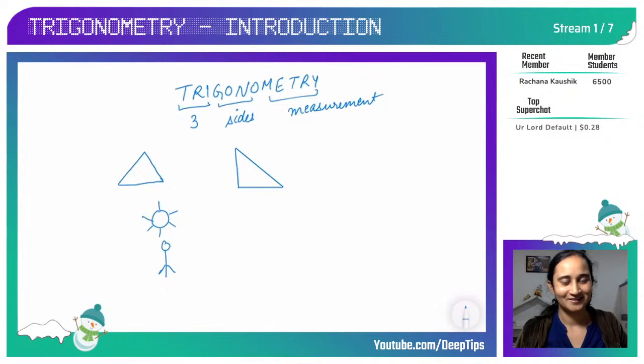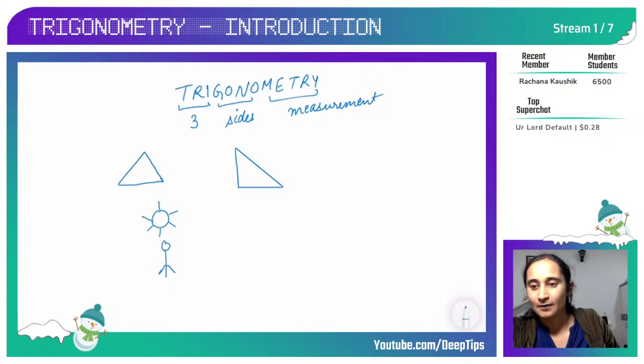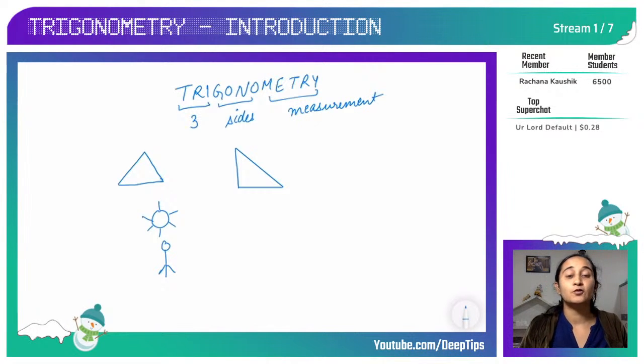Can you do that? Anybody, you can write the answer in the chat. If you want to find the angle at which the sun is shining in the sky without looking at the sun, how will you do that? This is the question of the day. You can very well calculate it if you know trigonometry.